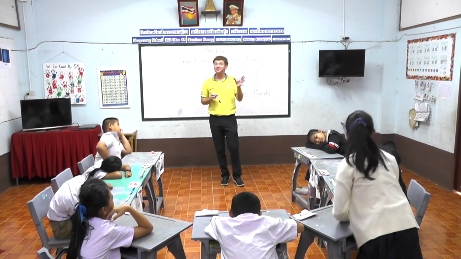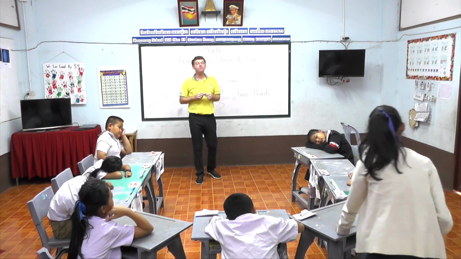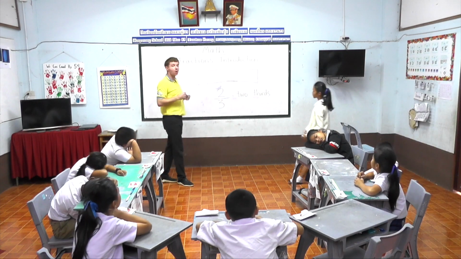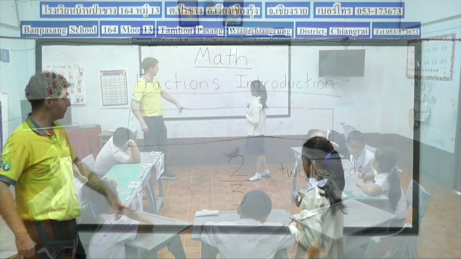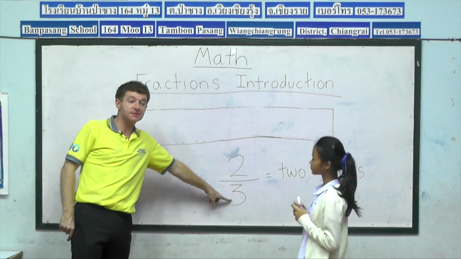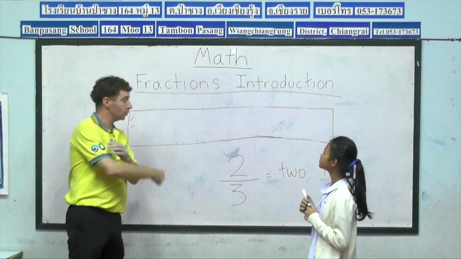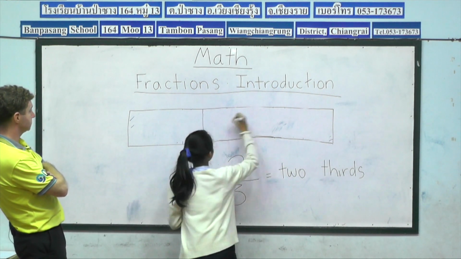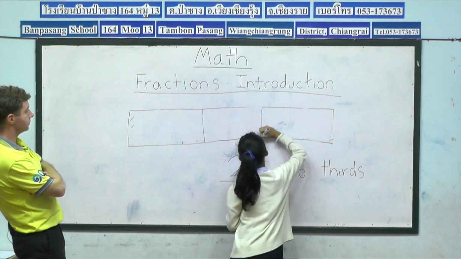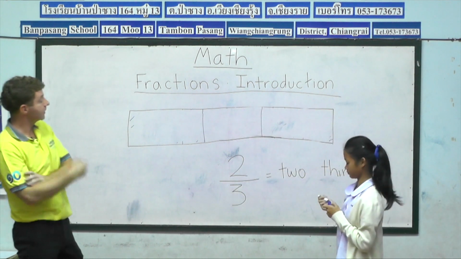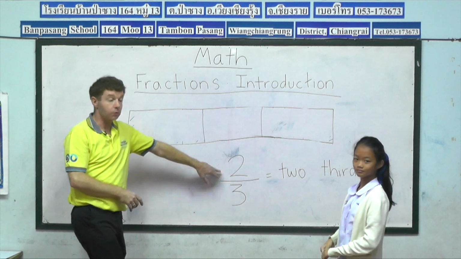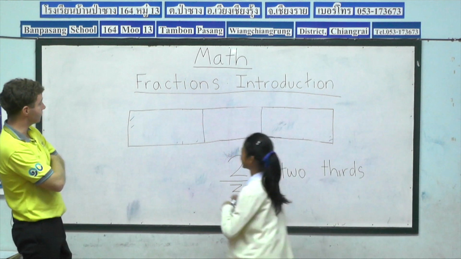And the pen is with Dan. So Dan, please come forward and demonstrate how to colour in 2/3 of our bar into blue. So first of all, how many total parts, guys? 3. Okay, so 3 parts. 1, 2, 3. Excellent, Dan. Now, how many parts do we need in blue? 2. Okay, so Dan, take it away.